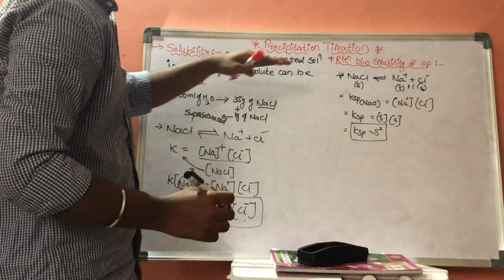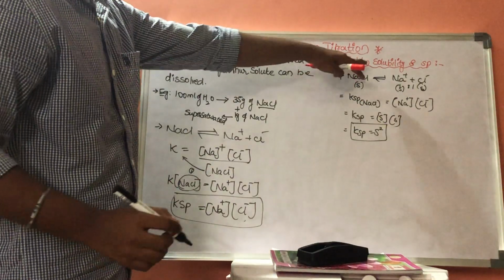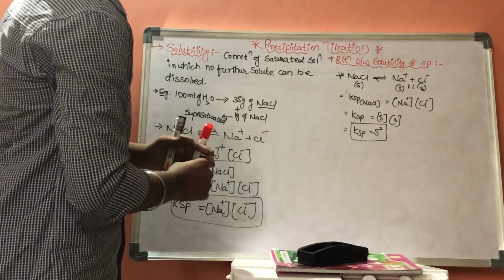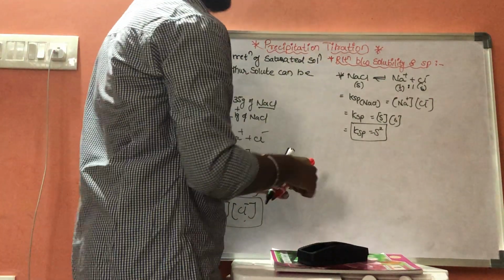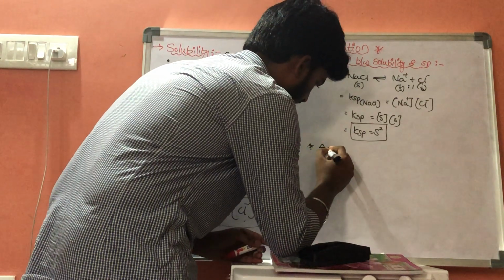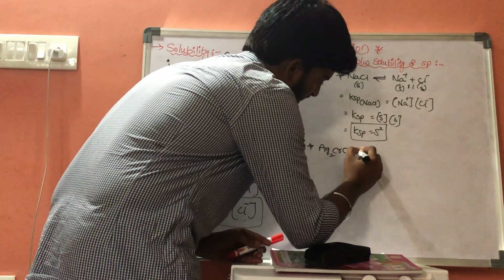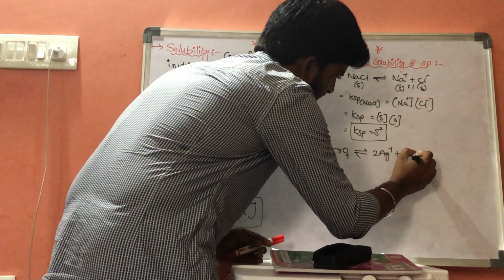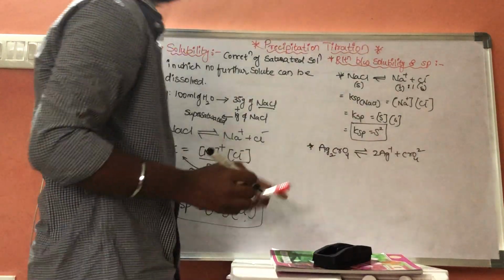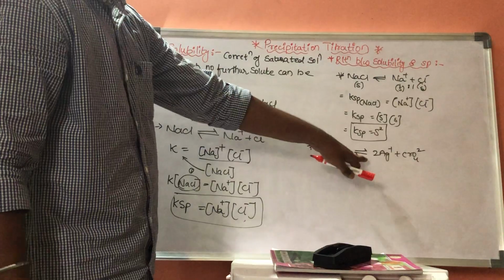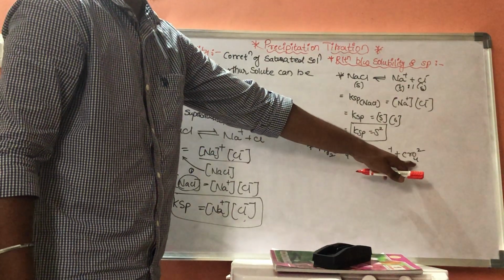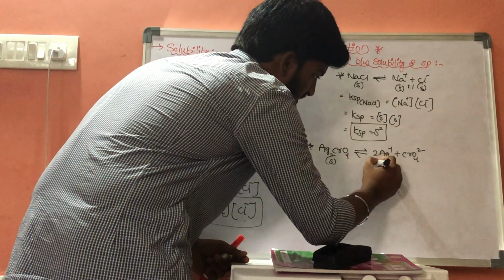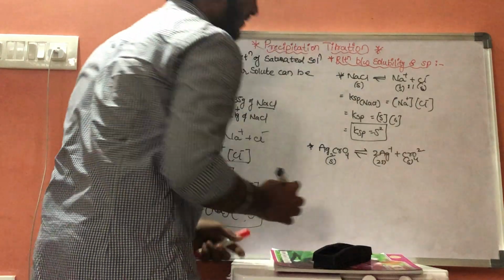This is some important notes about solubility and the relation between solubility and solubility product. Now let us consider one more example. Ag2CrO4 will get converted into 2 moles of Ag plus and CrO4 2 minus. Ag2CrO4 will get converted into S moles of CrO4. This is S moles, this is 2S moles and this is S moles.